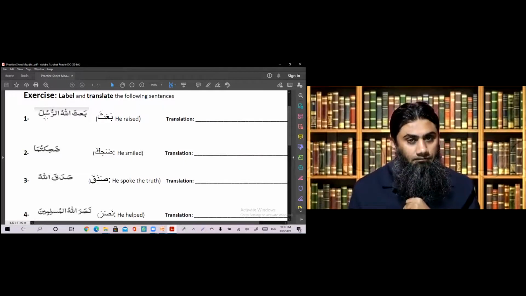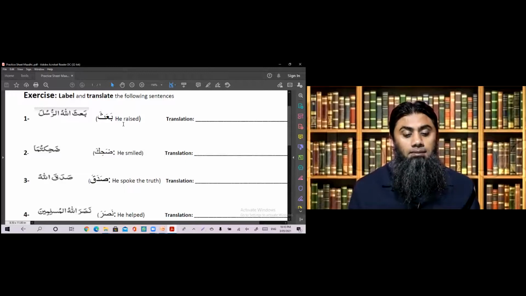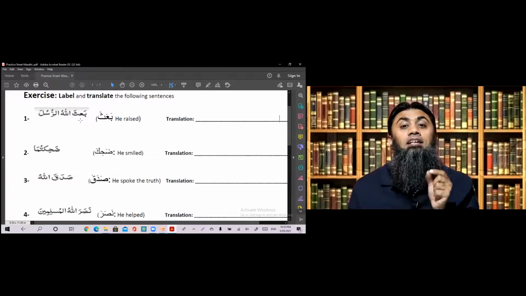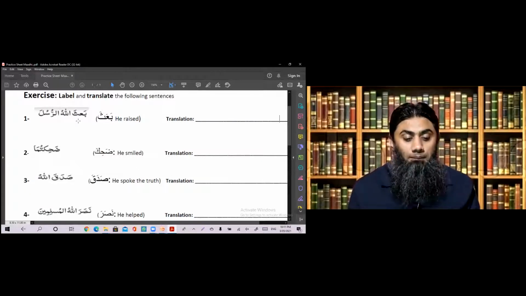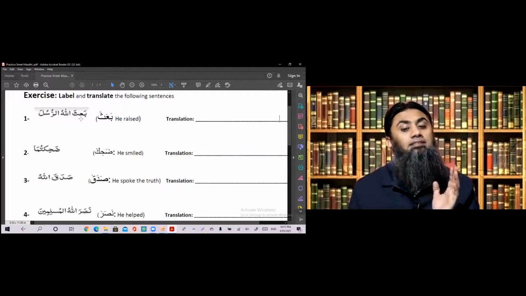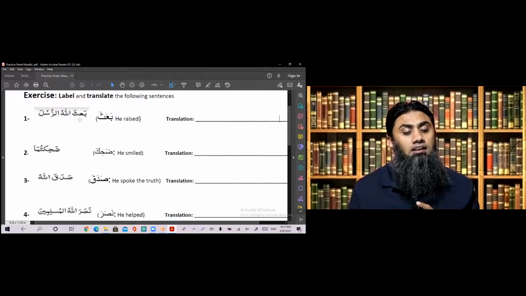of the action. Now, Ba'asa means he raised. Inside Ba'asa, there's a he, the built-in doer. But because you got an outside doer, Allahu, the built-in doer he will be cancelled. So now Ba'asa will not mean he raised. In this sentence, Ba'asa will be translated as only raised, because you already got the outside doer Allahu.